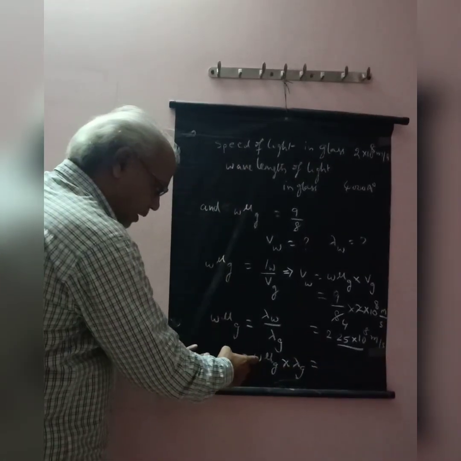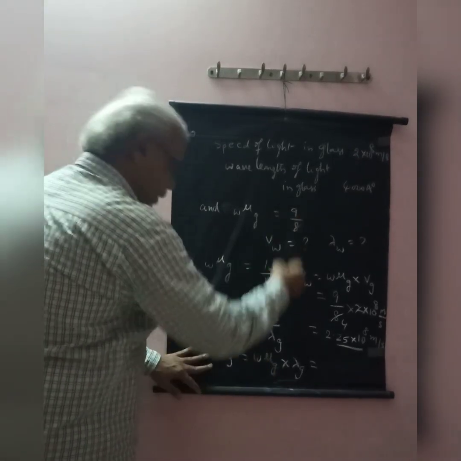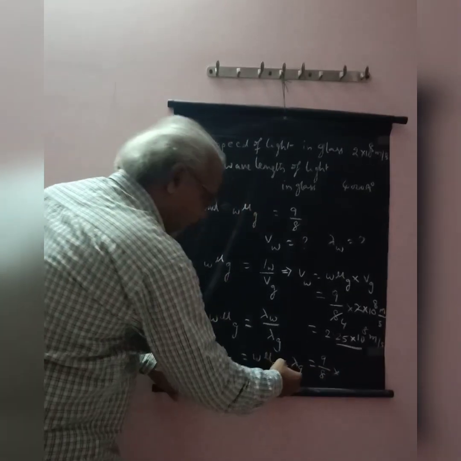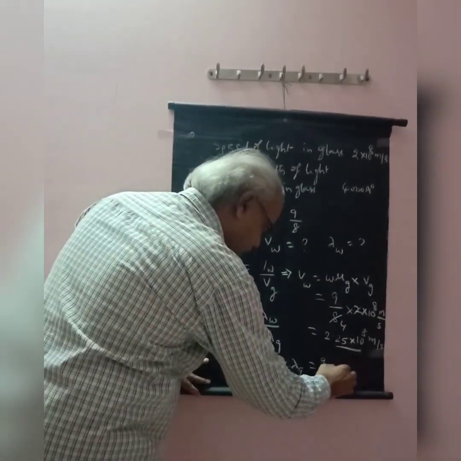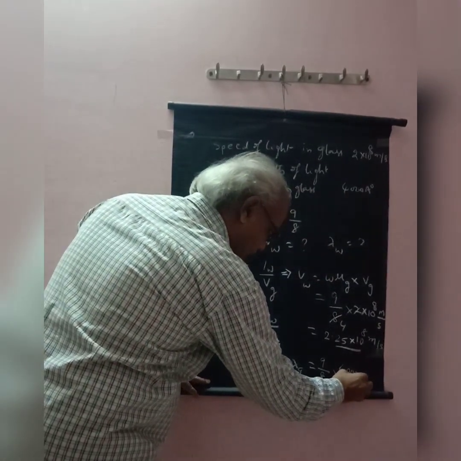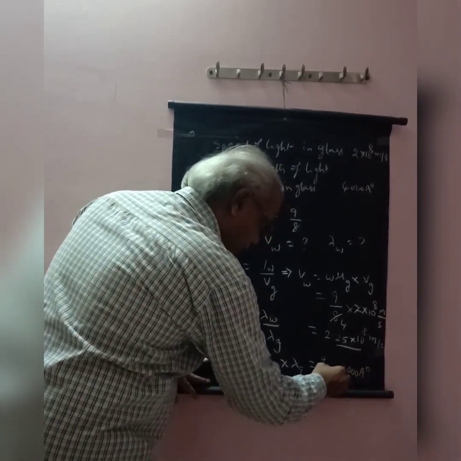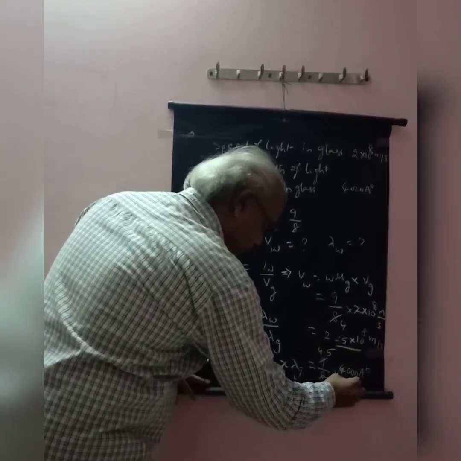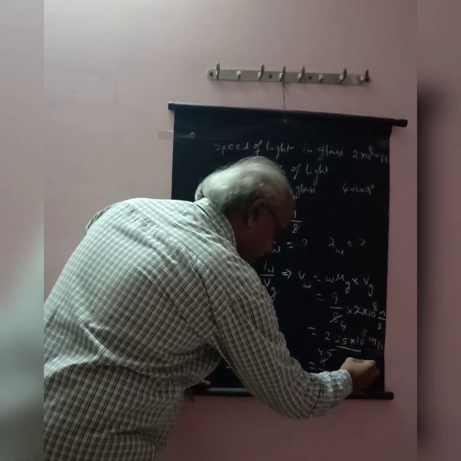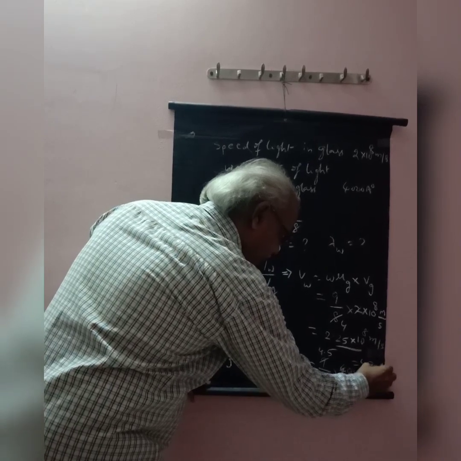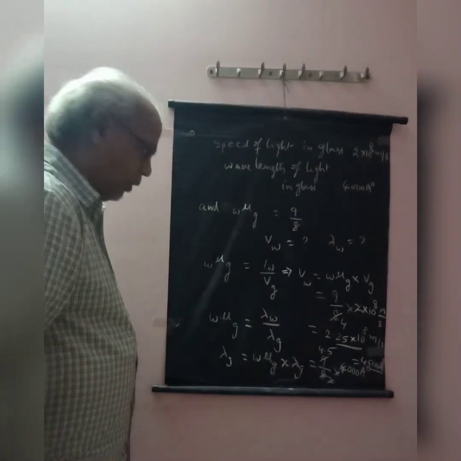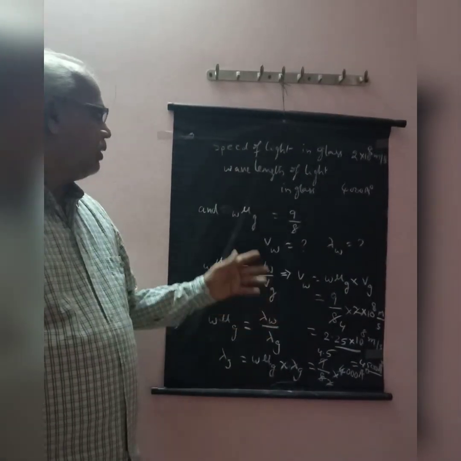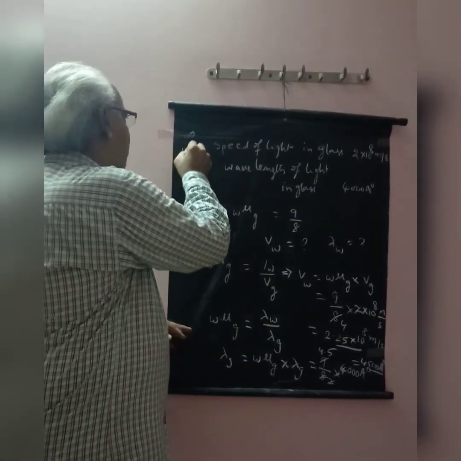What is the w mu g value? That is 9/8 into lambda g, which is 4000 angstroms, giving 4500 angstroms. It is the wavelength of light in water. It is problem number 1.